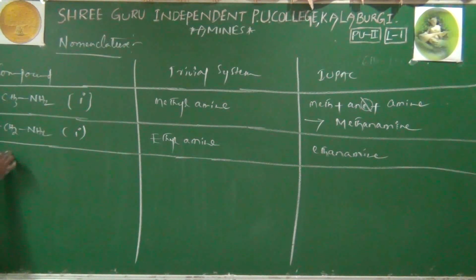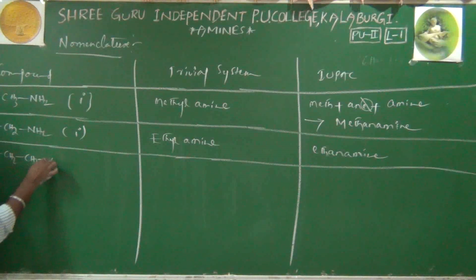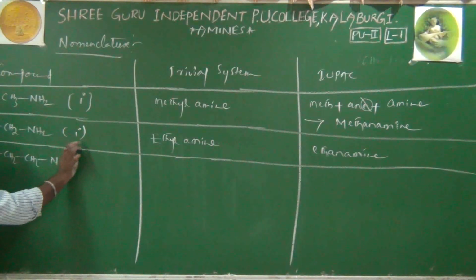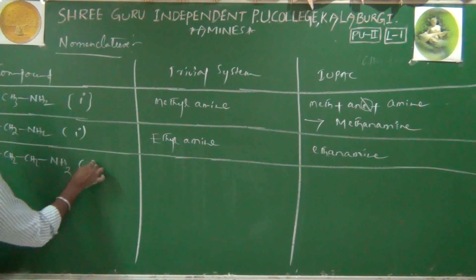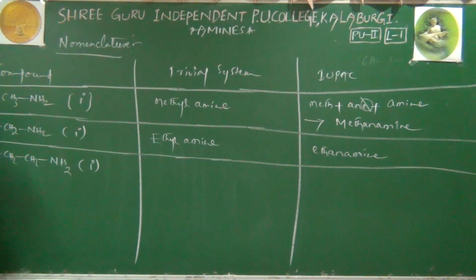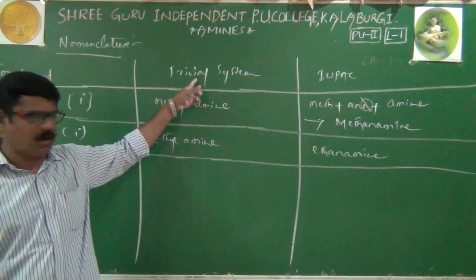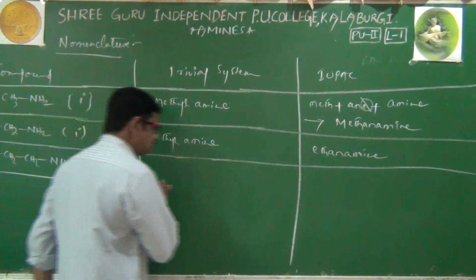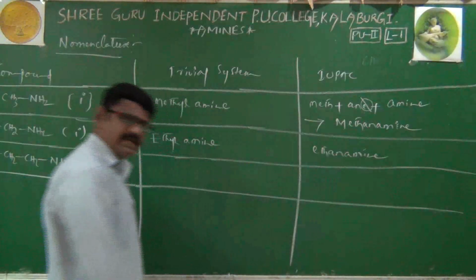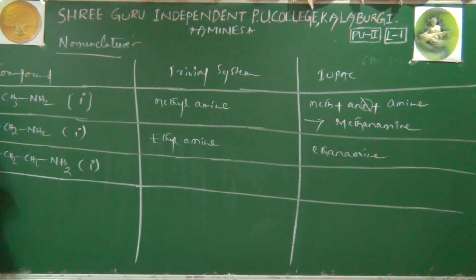Next, CH3CH2CH2NH2. Here also nitrogen has a direct connection with only one carbon atom, absolutely a primary amine, no doubt. Now we will write its common name as well as the IUPAC name. Before that, I will give you another example, CH3CH(CH3)NH2. Definitely it is also a primary amine because nitrogen is connected with just one carbon only.